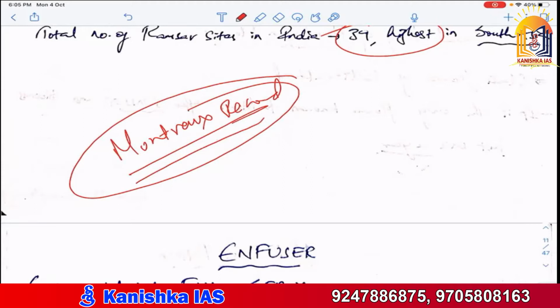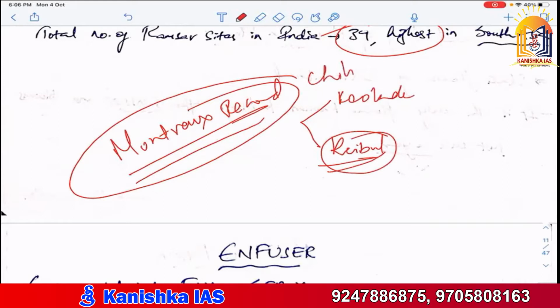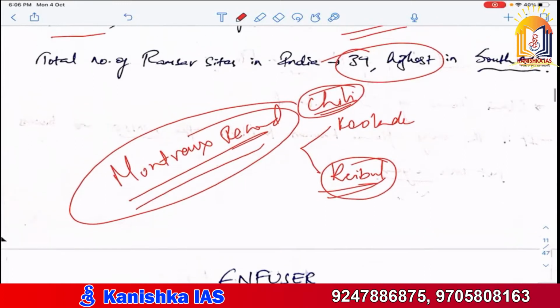So, what are the two wetlands present in this Montreux Record in India? One is Loktak Lake, nearby Keibul Lamjao National Park is present, and Keoladeo. Initially, Chilika Lake was also present, but Chilika Lake was removed from the Montreux Record because of the kind of initiatives they have taken to protect Chilika Lake. That is the reason why they have taken it away and kept it in the Ramsar site list and not in the Montreux Record. But Chilika Lake is the first wetland of India to be inserted in the Montreux Record because it was depleting much.